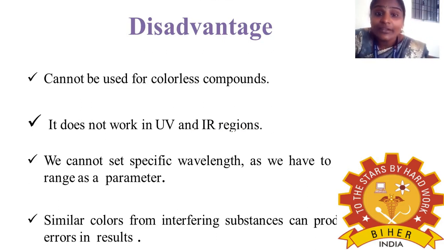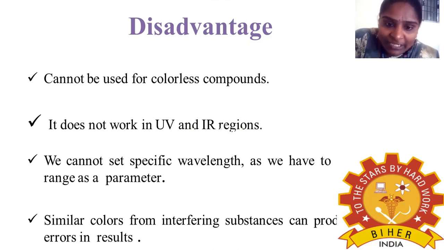Next part is the disadvantages, that is, it cannot be used for colorless compounds. As I already told you, if you want to estimate a compound by colorimetry, that compound should be colored. If it is colorless, it cannot be estimated by colorimetry. This is one of the major disadvantages. And it does not work in the ultraviolet and IR regions. We have seen only the visible region, so we can utilize only the visible region, not the ultraviolet or infrared region.